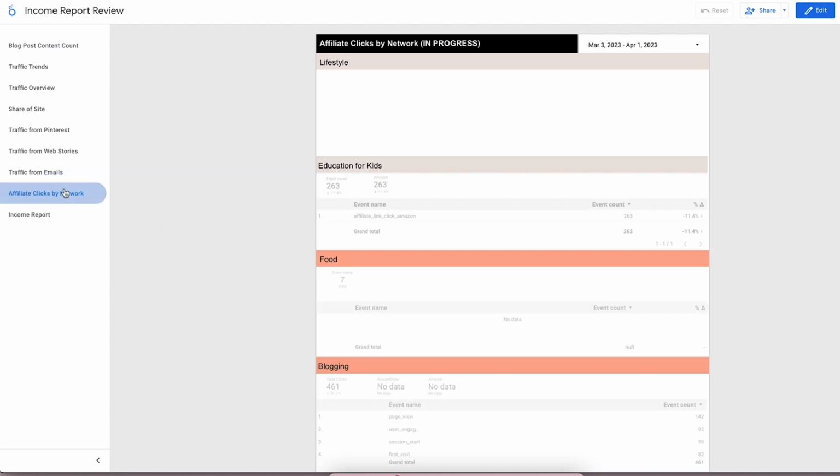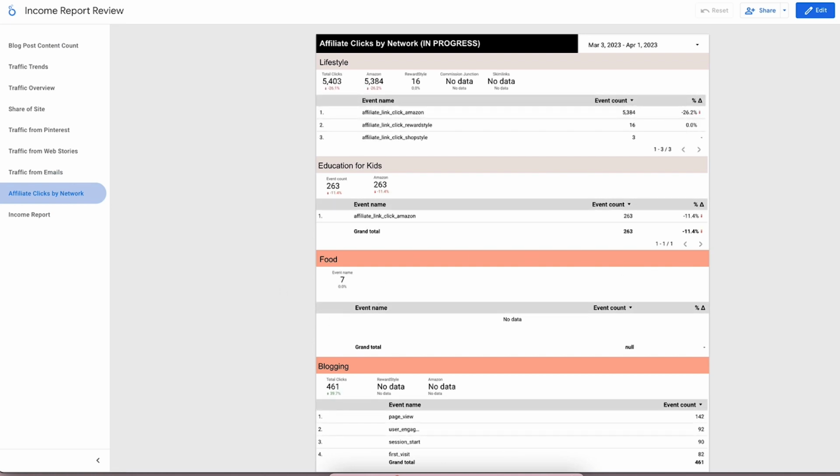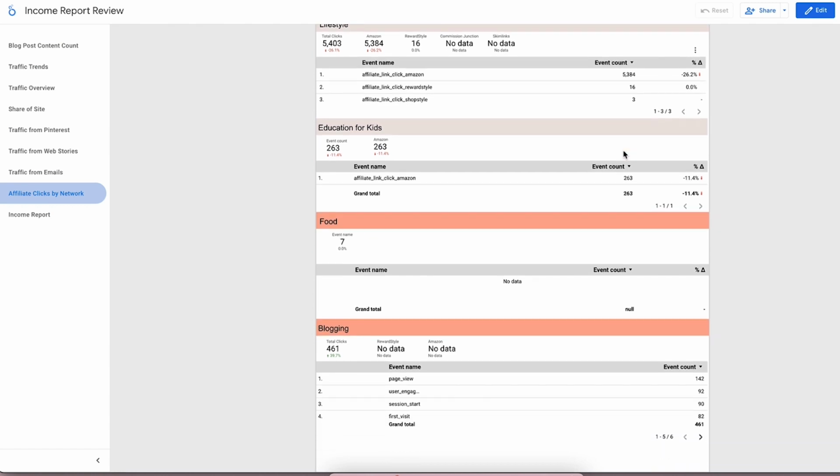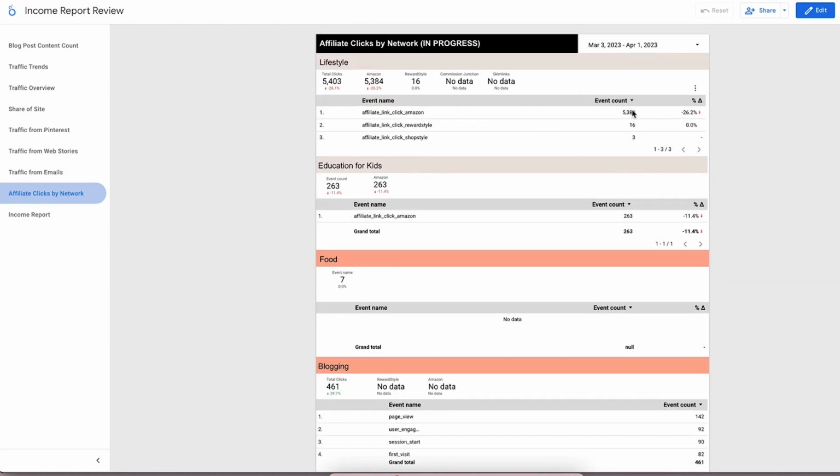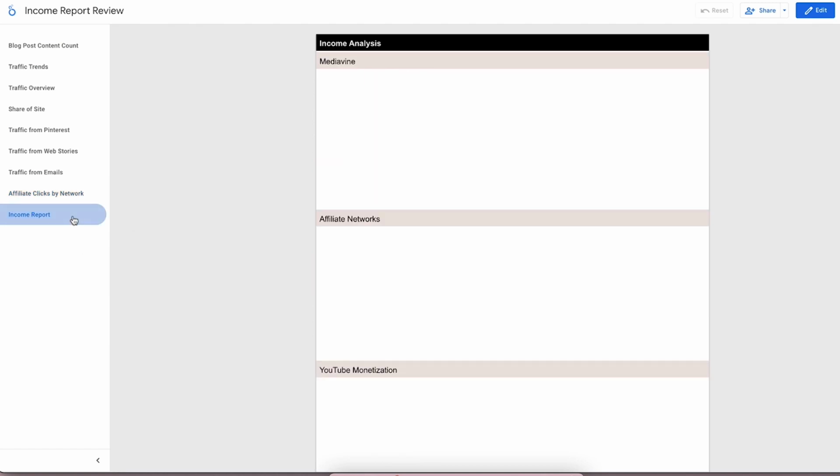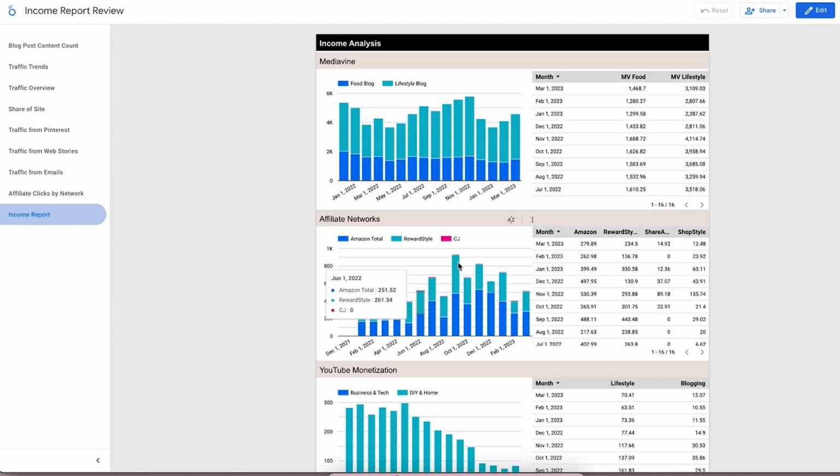And then for the affiliate clicks by network, I set up Google Tag Manager to identify an Amazon click link or a Reward Style click link. And so you can see the event counts here. My plan is to grow that. A lot of my affiliate click links are from Amazon.